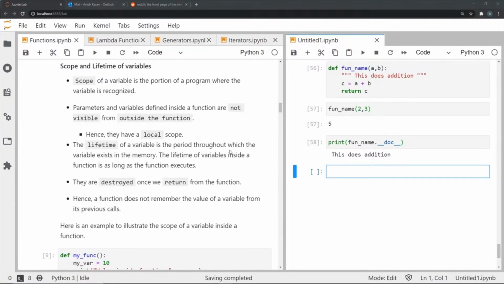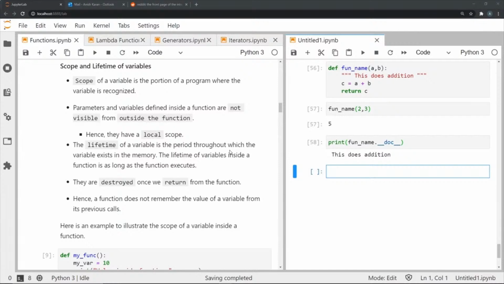So if we define something within the function, we can only use it within this function, and we cannot use it once the function has already been executed, so to speak. These variables and these parameters have what we call local scope, since they are only recognized within a particular function.